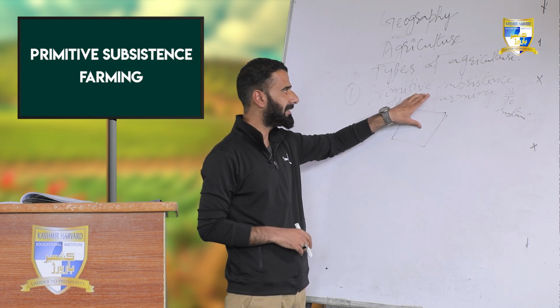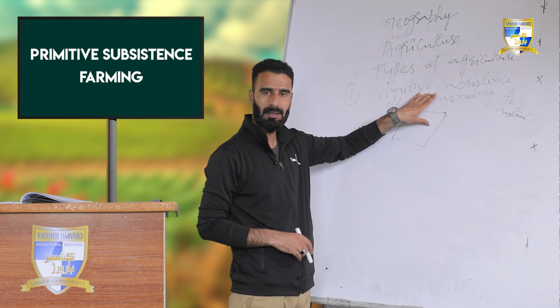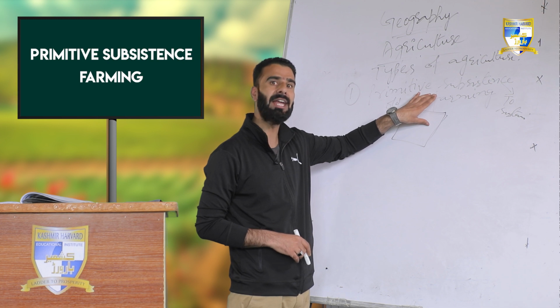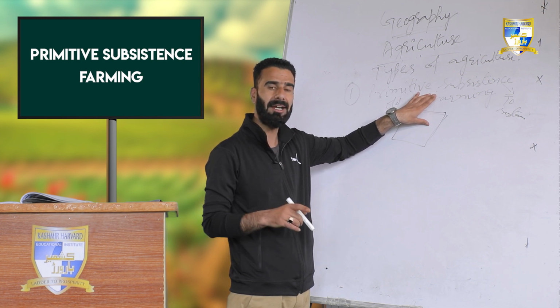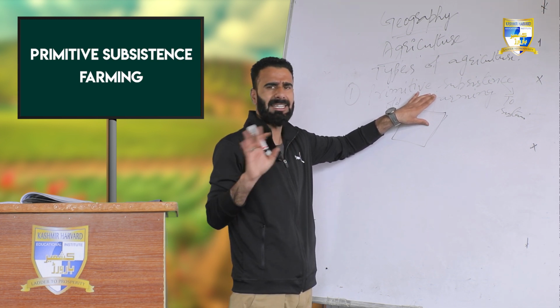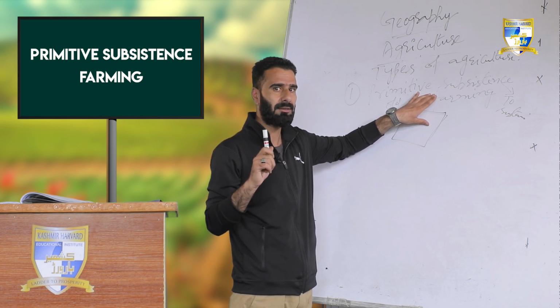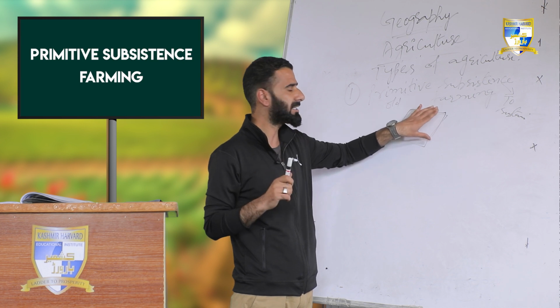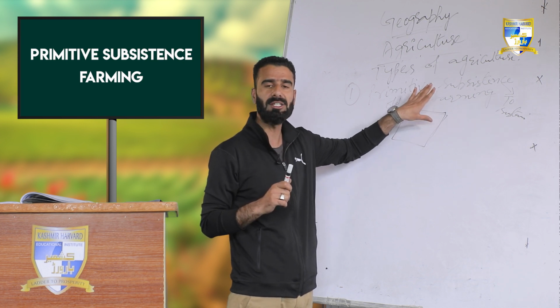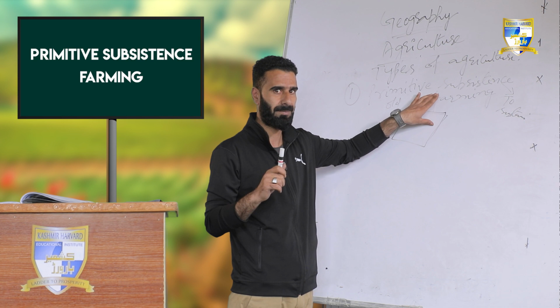Whatever production there would be in primitive subsistence farming would be entirely consumed by the farmer and his family, and very little or nothing at all is meant for the commercial lines of the market. And why is it so? Because of the low productivity, because of the low production.